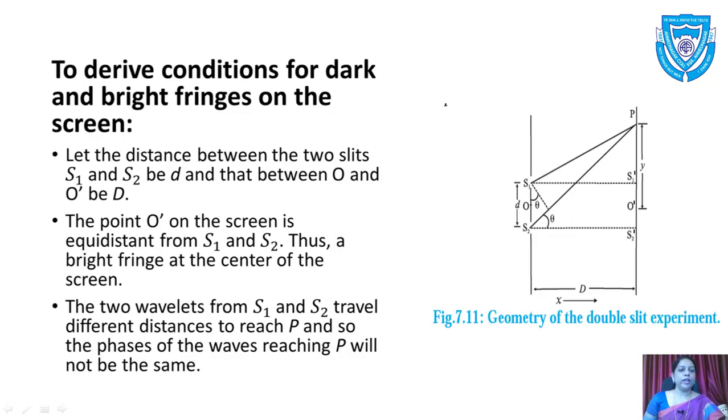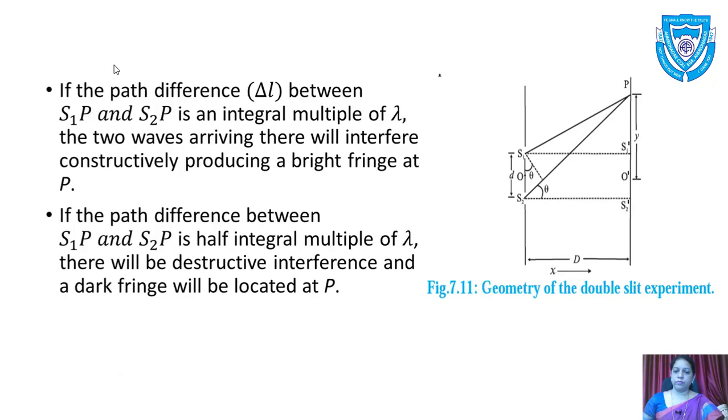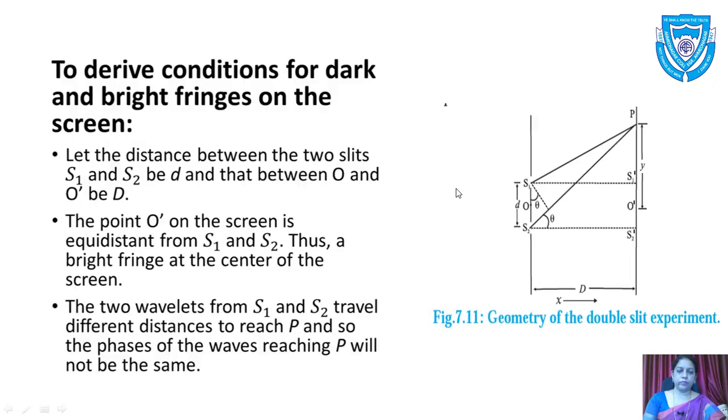Now we derive the conditions for dark and bright fringes on the screen. This is the setup here. S1 and S2 are the two slits.